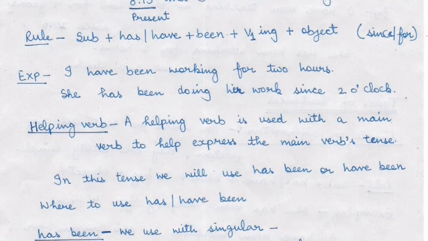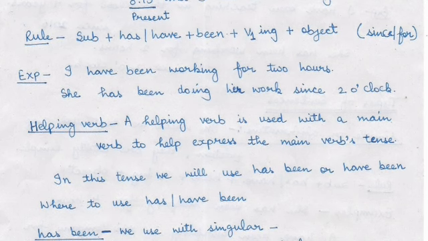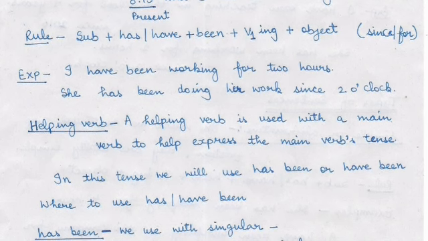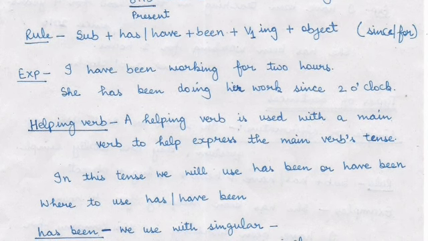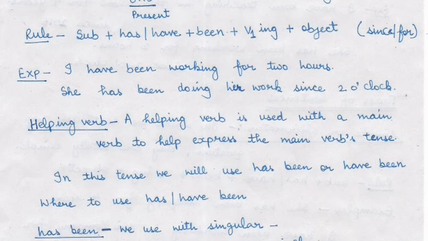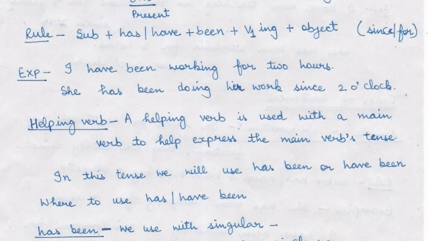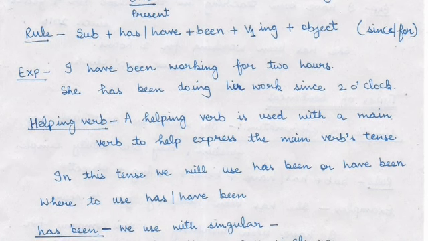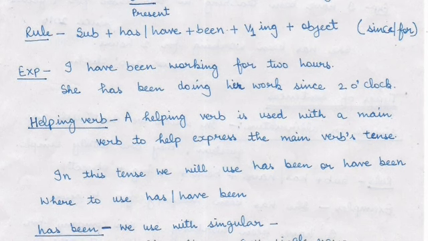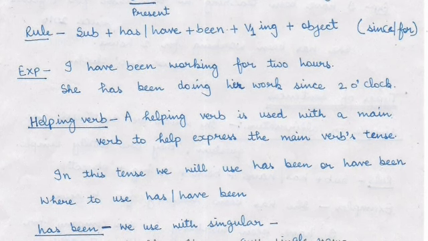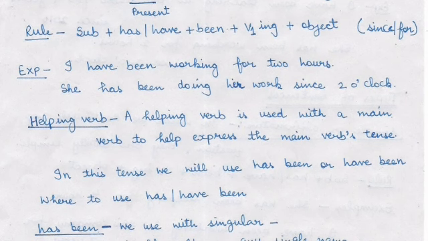As I told you in the present continuous also, for continuous tense we use ing with the first form of verb. As this is also a continuous tense, here also we will use ing with the first form of verb. And in this tense we use since and for also, where time is given. Let's have a look at the examples.